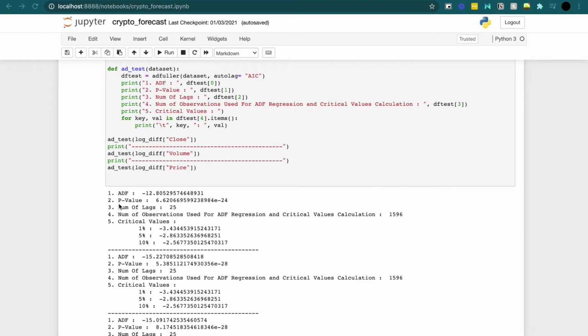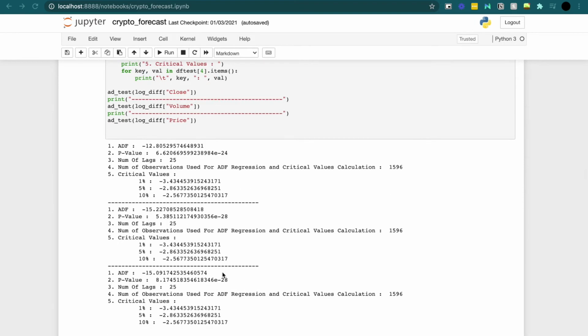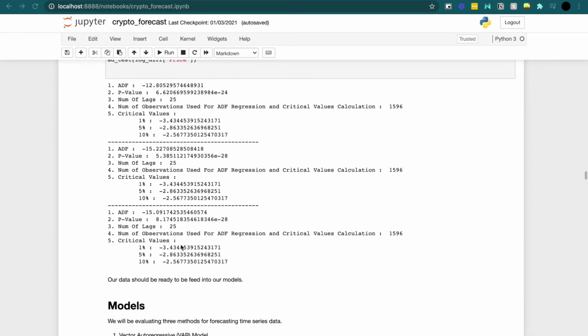When I took the log difference once, our data wasn't below that number. It was about 0.1. And when I took the difference twice, that's where it was really small. You see how it's 10 to the negative 24, negative 28. So it's significantly small, and our data should be ready to be fed into our models.